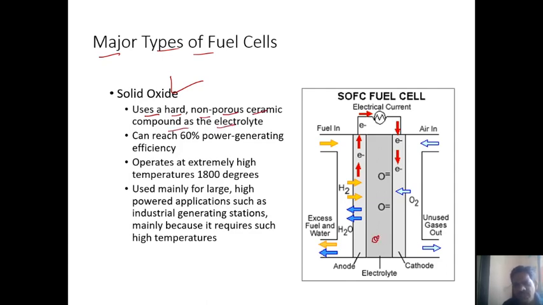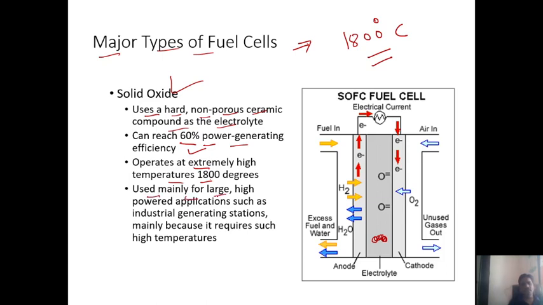Means a ceramic component is used as the electrolyte inside the solid oxide. That's why it is called the solid oxide fuel cell. It can reach 60% power generation efficiency. It operates at extremely high temperatures. That's why it is in the category of high-temperature fuel cells. It operates at 1800 degrees Celsius.